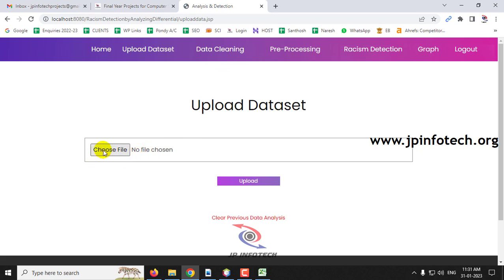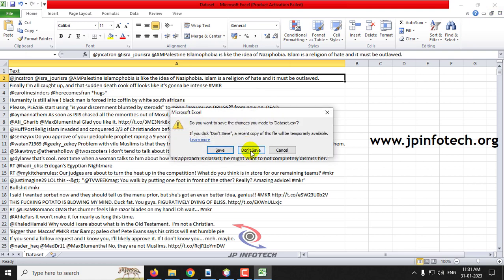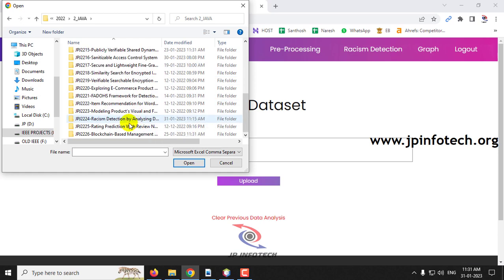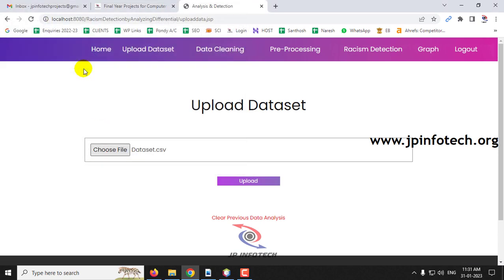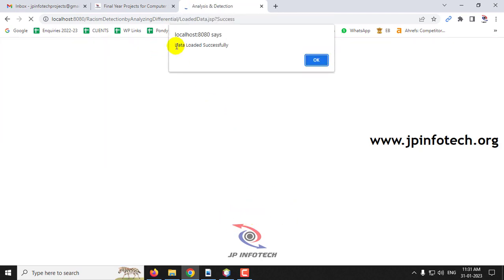First you need to upload the dataset. The dataset is already given in the project folder which I have shown you earlier. So the same dataset, now we are going to upload it. Go to the project folder location, where you can find the dataset folder, and just select this. dataset.csv is now selected, and then click upload. If a dataset is already available, we can clear it by clicking this clear option.